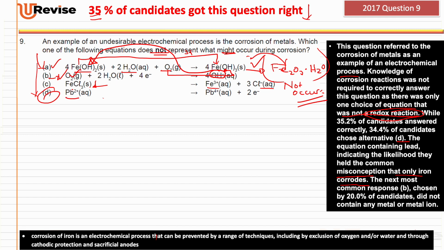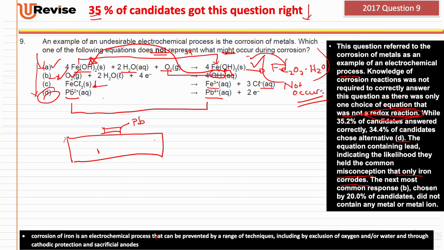Lead 2 plus to lead 4 plus. Yes, this is a possibility. Let's say I've got my fence or a piece of metal that's sitting in my garden, and for some reason we've got a piece of lead sitting on there, and since lead is more reactive than this metal, this is lead, this is a less reactive metal. I'm just giving you something hypothetical. The one that's going to corrode in this case is lead. Why?